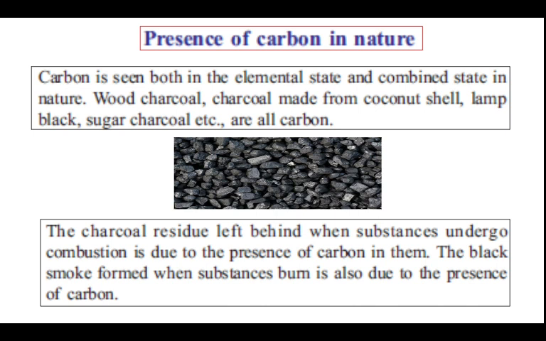Carbon is seen both in the elemental state and combined state in nature. Wood, wood charcoal, charcoal made from coconut shell, lamp black, sugar charcoal, etc. are all carbon. The charcoal residue that is left behind when substances undergo combustion is due to the presence of carbon in them. The black smoke formed when substances burn is also due to the presence of carbon.